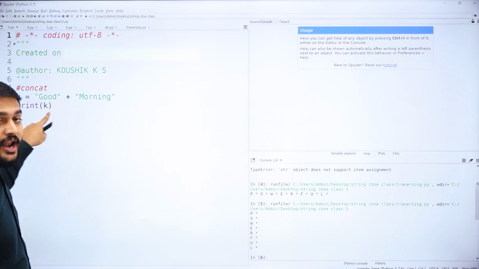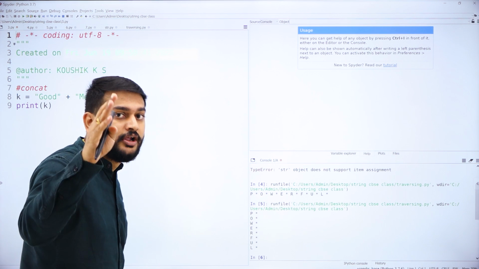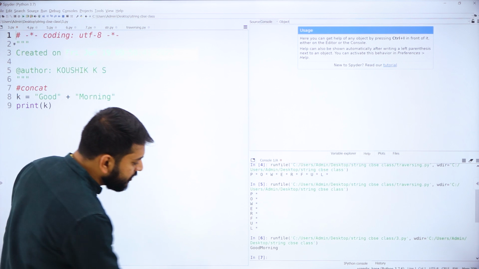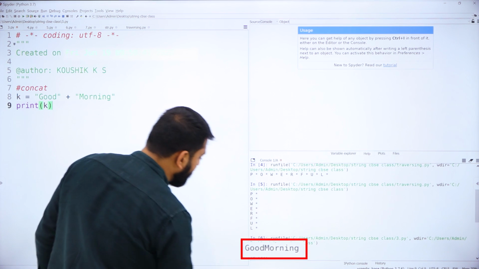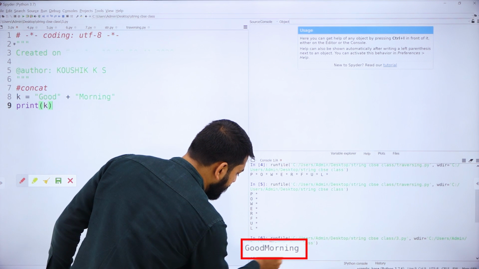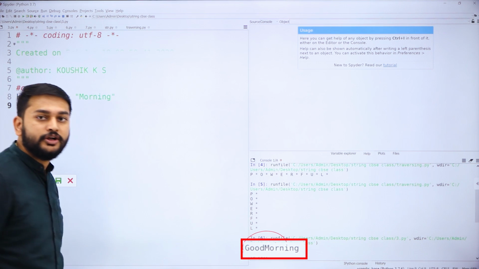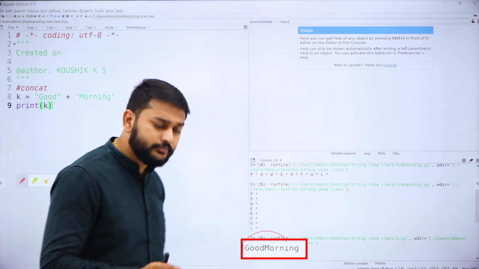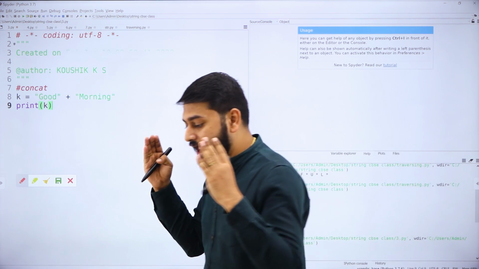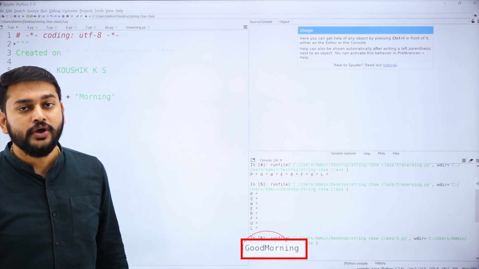After that I am trying to print. What should be my output? It should be "good morning". Let's run and check. So what is my output here? My dear students, "good morning" is your output. Able to see this? "Good morning" is your output here. So if I use the concatenation operator, it will add 2 strings. That is what you need to remember.